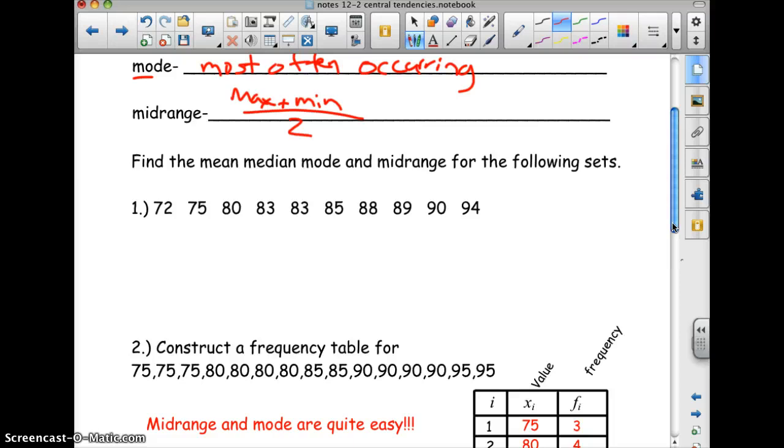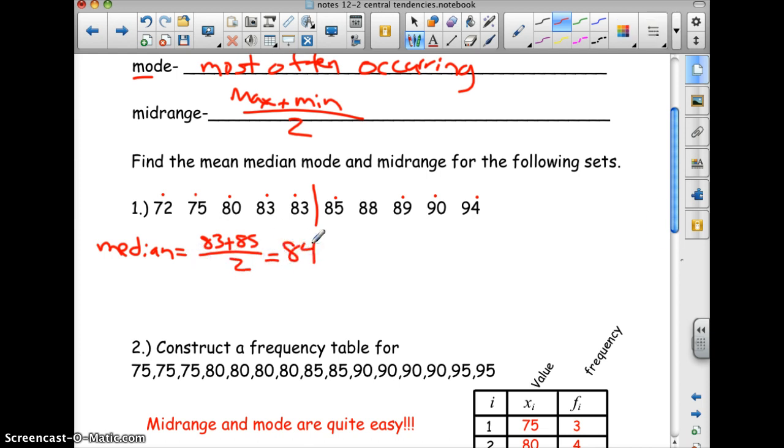All right, mean, median, mode, and mid-range for the following sets. I need to make sure they are in order, from smallest to largest. And if you look, it's 72, 75, 80, 83, 83, 85, 88, 89, 90, 94. It is in order. There are 10 elements, so I'm going to have 5 before and 5 after. So the median is going to be halfway between 83 and 85, which is 83 plus 85 divided by 2, or 84.